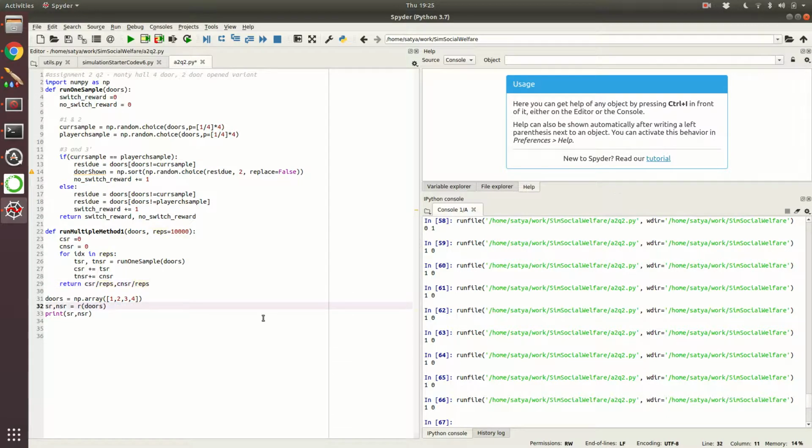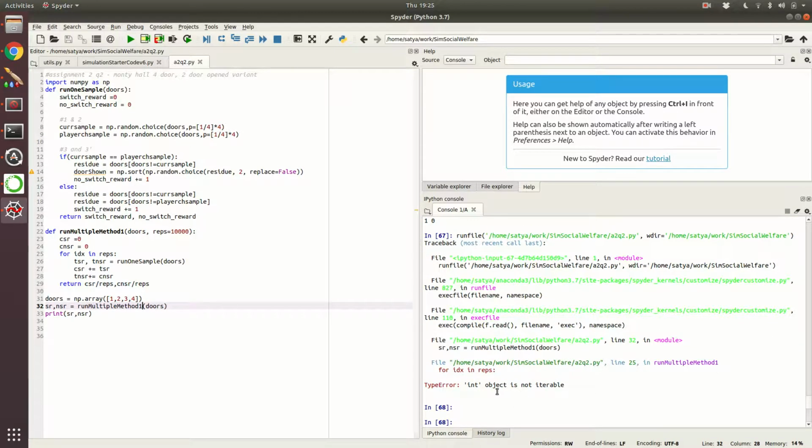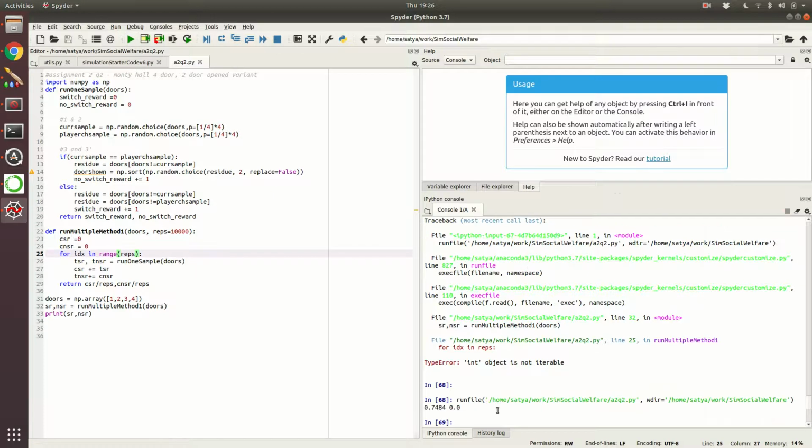And now we will just say run multiple method 1. So this should be okay. Let's run this. Int object is not iterable. So where is this? Yeah, this is reps, right? So we have to give range of reps. Okay, so you want to create an array and go through it one by one. Switch reward has come close to 0.7484 and no switch reward has not worked. That's because I am not updating this properly. This is the kind of thing that happens. It cannot be 0.